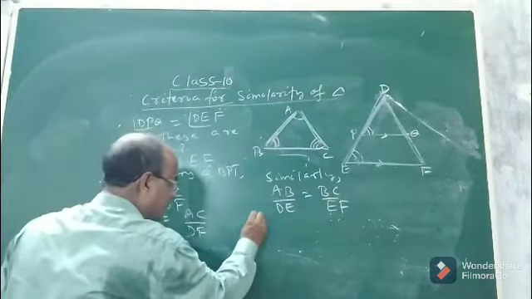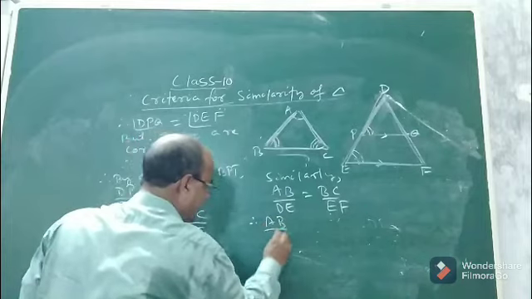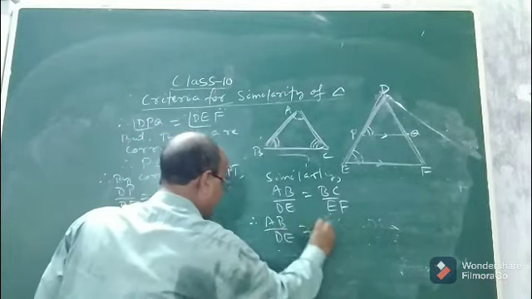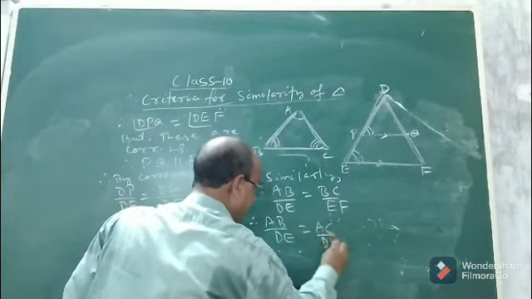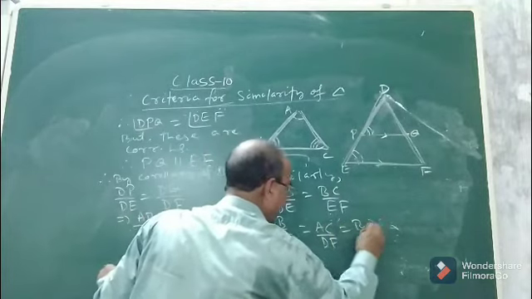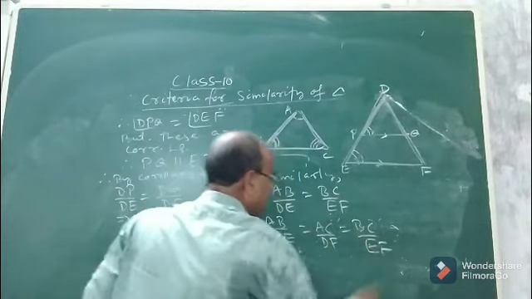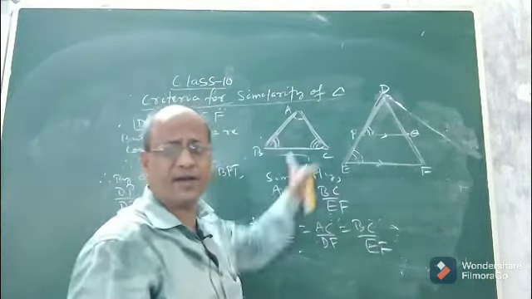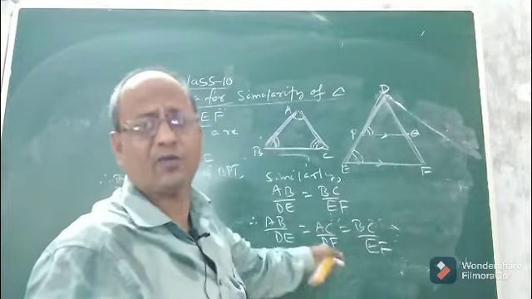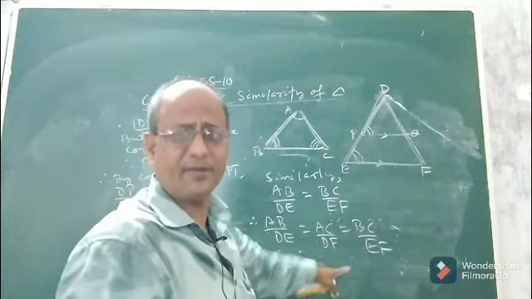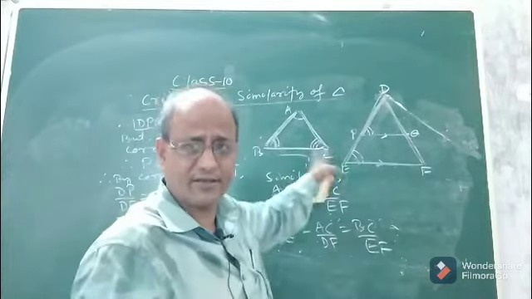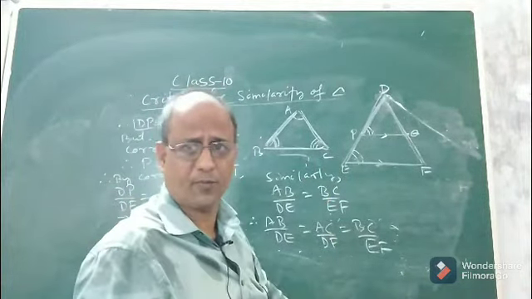Therefore, what is the conclusion? Therefore, AB/DE = AC/DF = BC/EF. That means the three pairs of corresponding sides of both the triangles are what? Equal, I mean they are proportional. The corresponding sides of the two triangles are proportional.